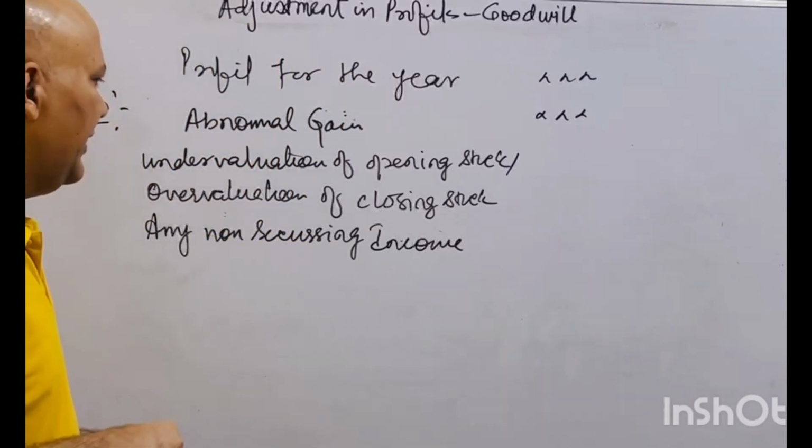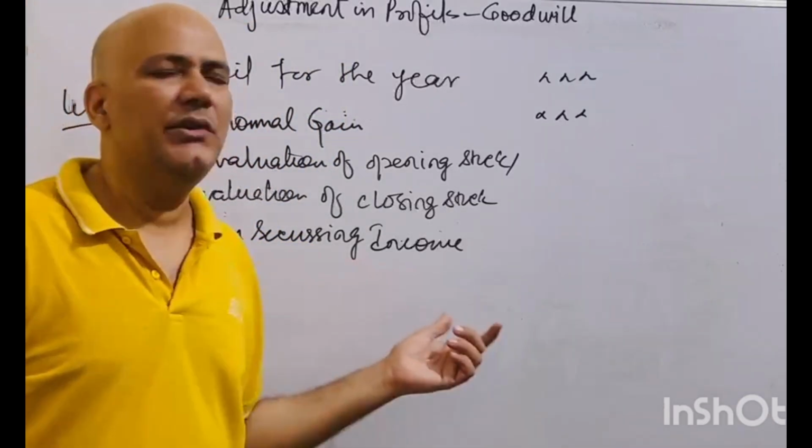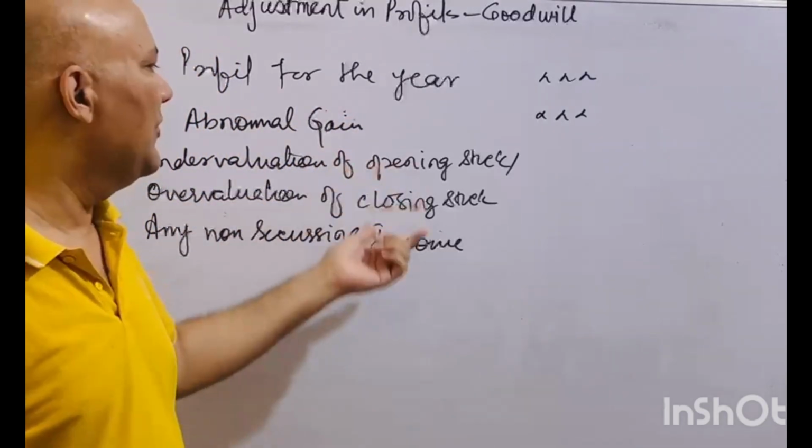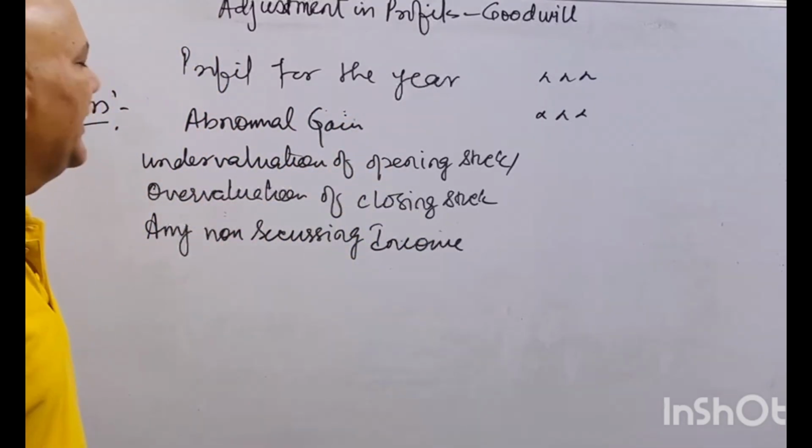Any non-recurring income, any income which is non-recurring in nature, a one-time income that you have included in your profit, needs to be deducted over here.